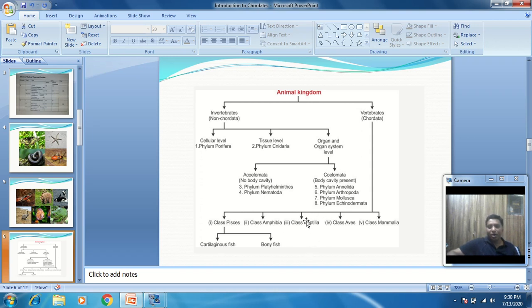Class Reptilia: all the serpents, chameleons, or the garden lizard are examples of class Reptilia. This means the body is covered with scales, crawling animals, they are nothing but the reptiles. Then class Aves, the birds are present in this class. Fourth is the class Aves, and the last one is class Mammalia. All the mammals, such as cow, man, bat, are examples of class Mammalia. So this is about the general classification of the organisms.